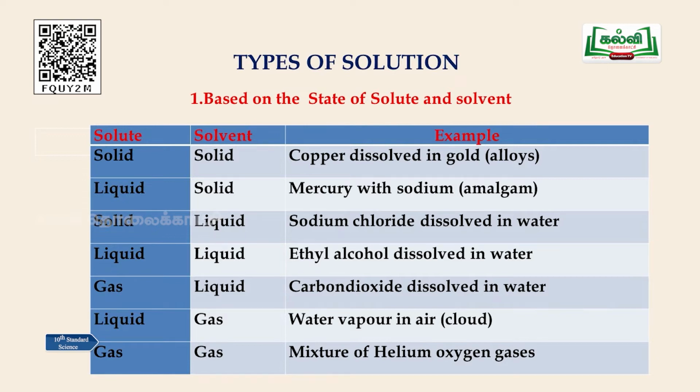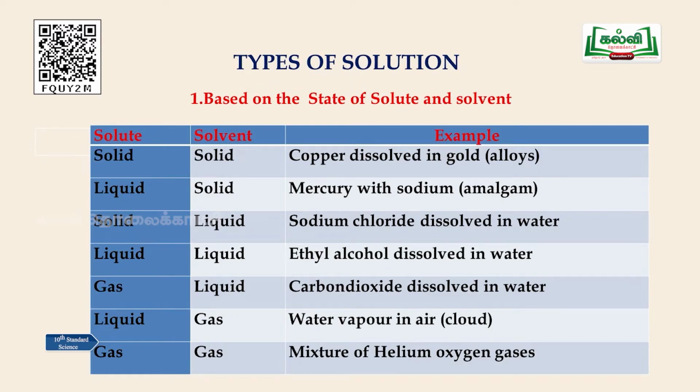If a gas is dissolved in a liquid, like carbon dioxide dissolved in water, as in the aerated drinks we drink, like Pepsi and Coca-Cola, which are filled with soda water, where carbon dioxide is mixed in water.